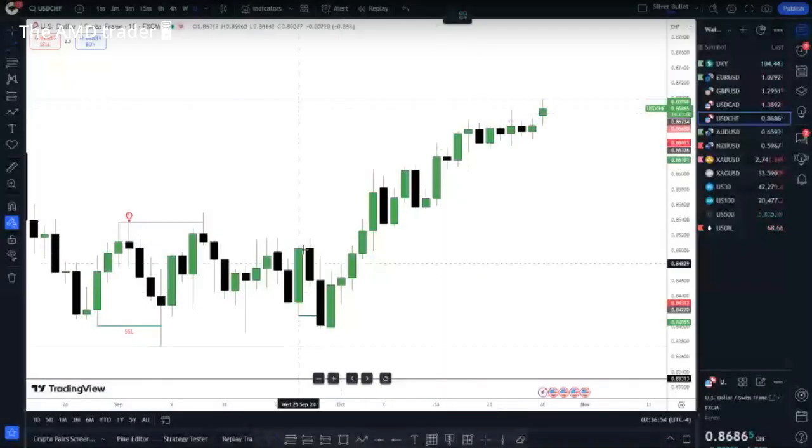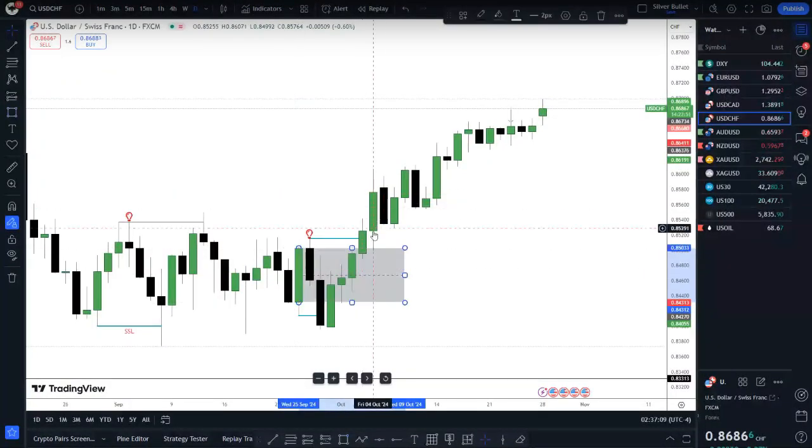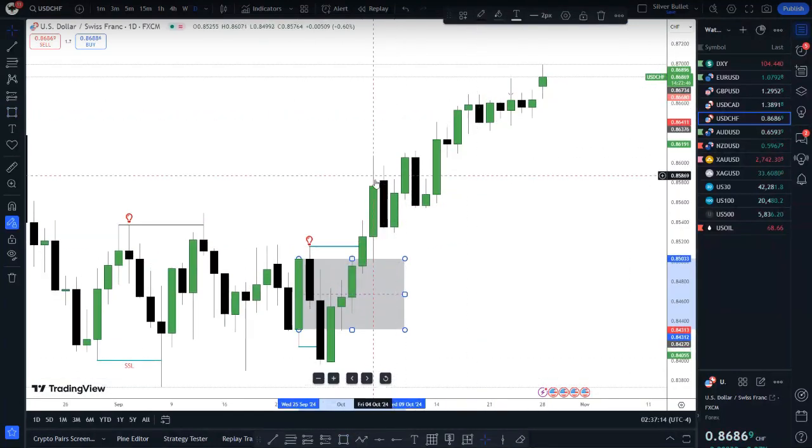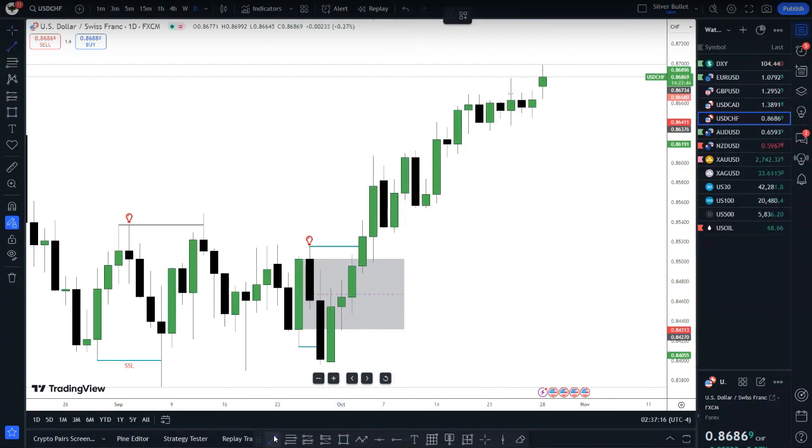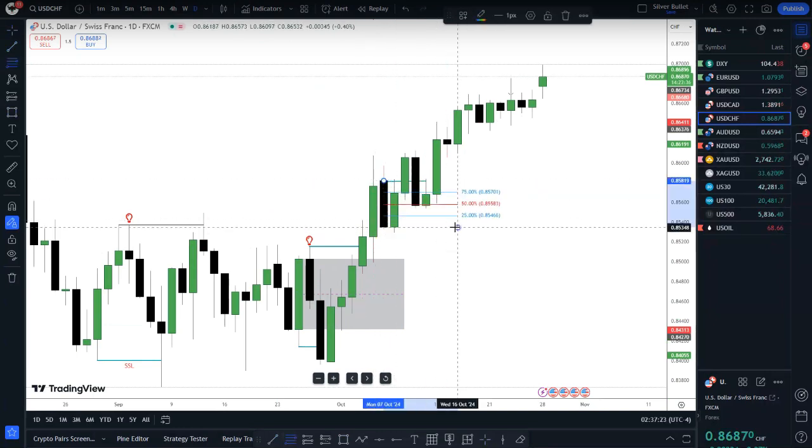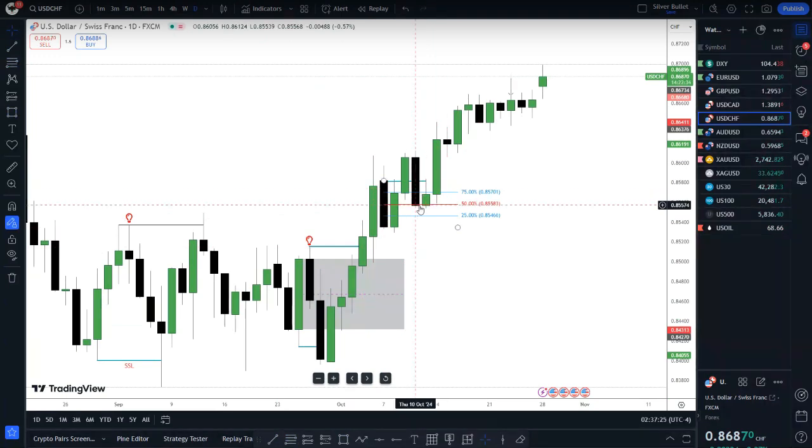Then when this thing took off here, it broke above this high. This was a daily market structure shift. There's something interesting here. Again, we broke above, closed above this high, indicating this down close candle here is a bullish breaker, right? A bullish breaker. Look at this candle this week here. Came back down, checked into that breaker here before taking off to the upside. So from here on, this down close candle is supporting price to the upside. So order block, check into it. Let's look at it, did we check into the main threshold of this order block here? Yes, exactly, we checked into the main threshold of this order block here, then rallied to the upside. So what else do we have in this case?